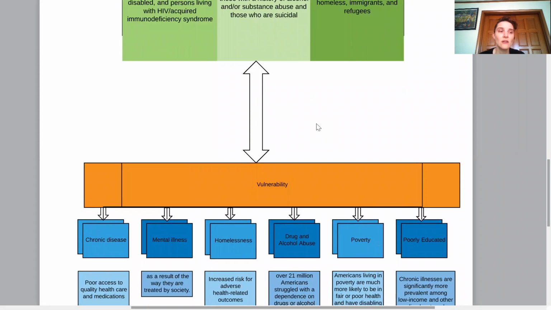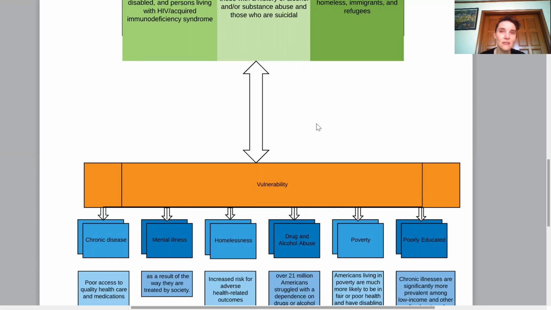Chronic illness is significantly more prevalent among low-income and other disadvantaged populations. The chronic disease burden is concentrated among the poor. Poor people are more vulnerable for several reasons, including increased exposure to risks and decreased access to health care. Chronic diseases can cause poverty, and poverty can potentiate chronic diseases.